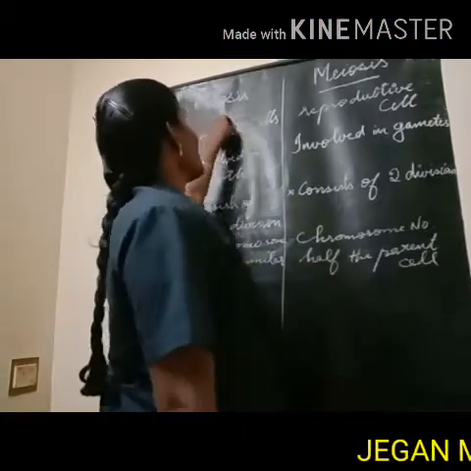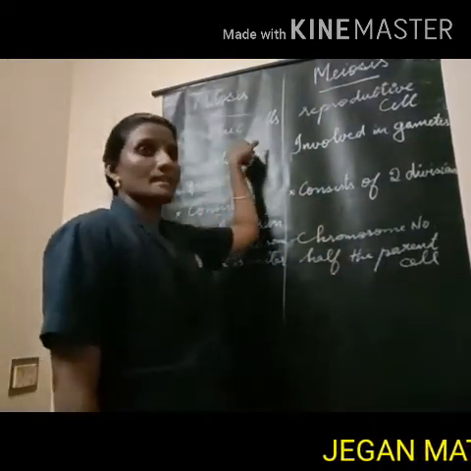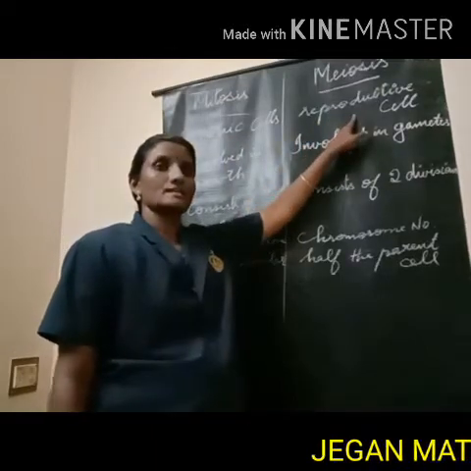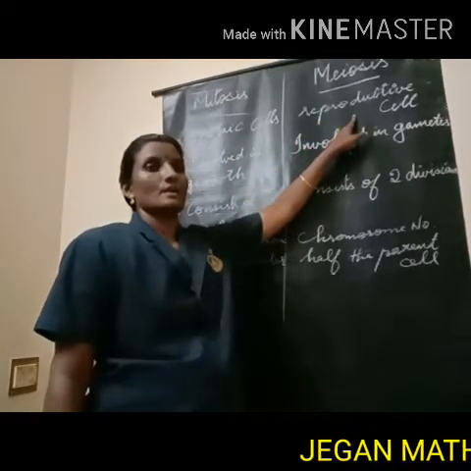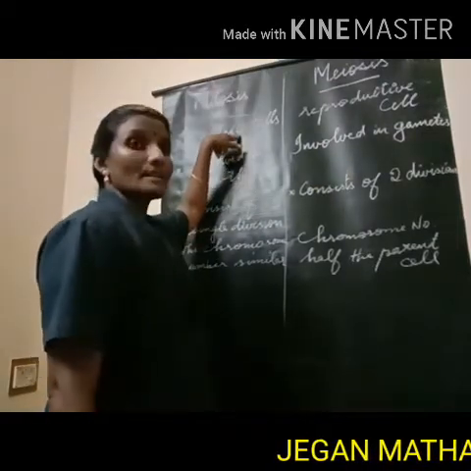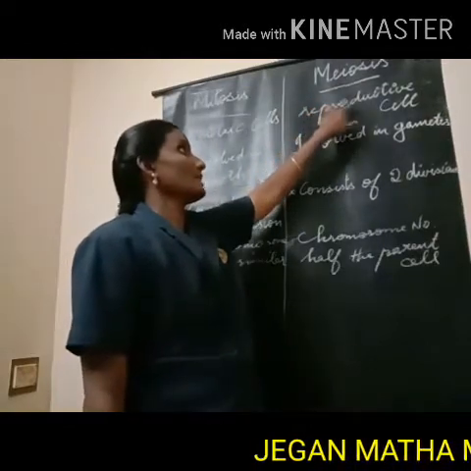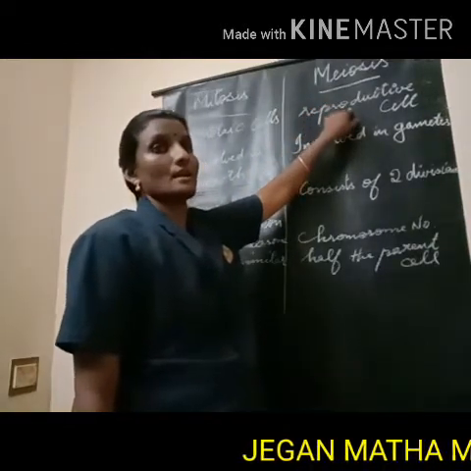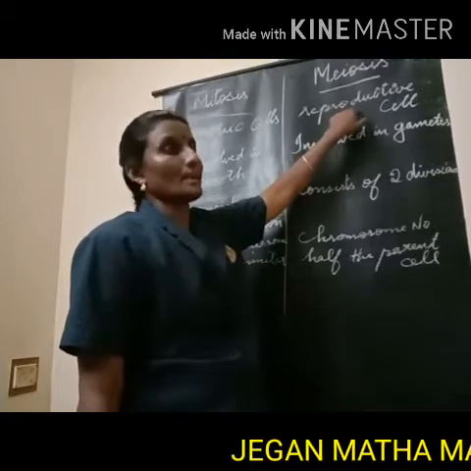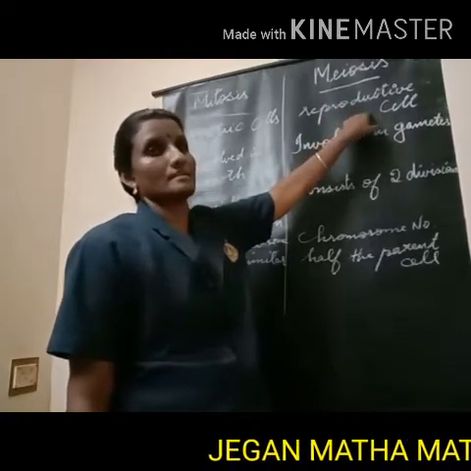Now we are going to see the difference between mitosis and meiosis. Mitosis occurs in the somatic cell, that is, the body cell. Meiosis takes place in the reproductive cells like gametes, that is, the sperm cell or the egg cells.